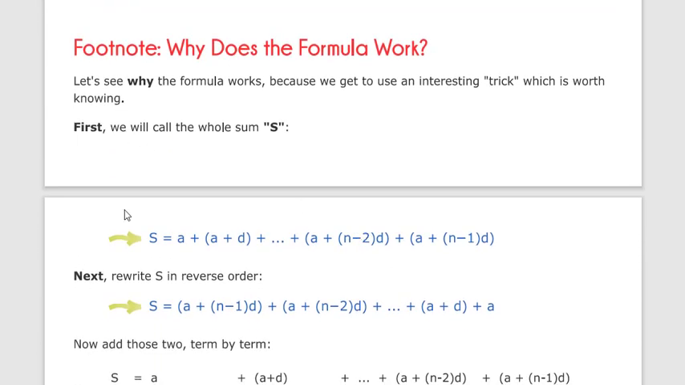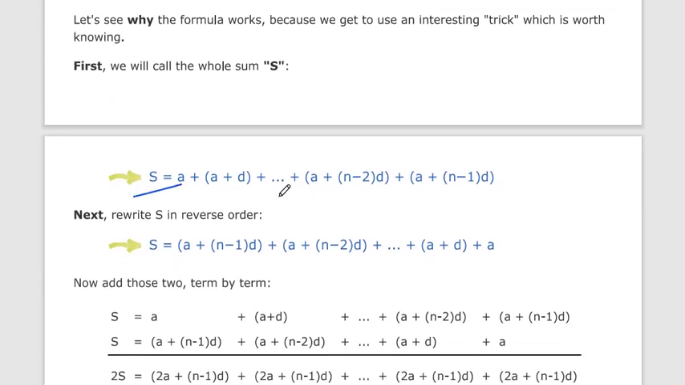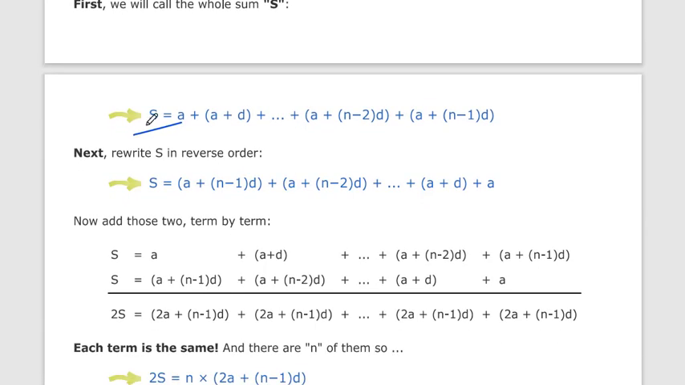And if we forget the formula, we can also derive it. First of all, let the summation be s. We have the arithmetic sequence a, a plus d, and so on; the second to last term is a plus (n minus 2)d, and the last term is a plus (n minus 1)d. We have n terms. Now rewrite s in reverse order, and add both equations.